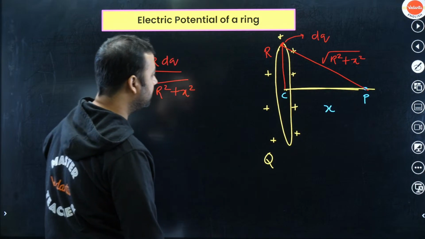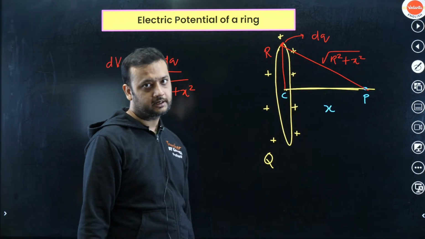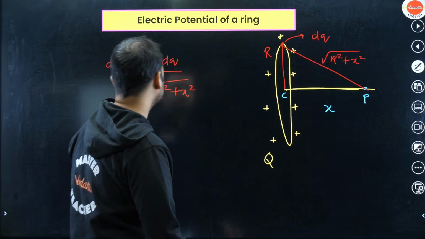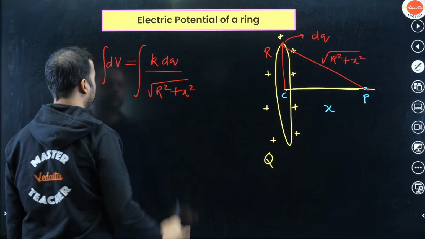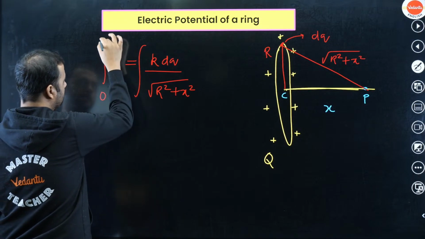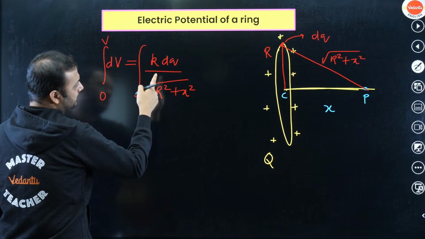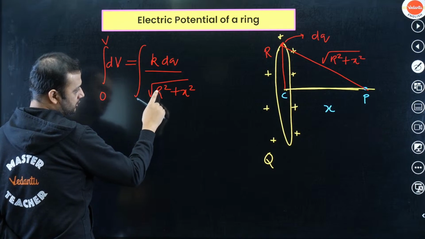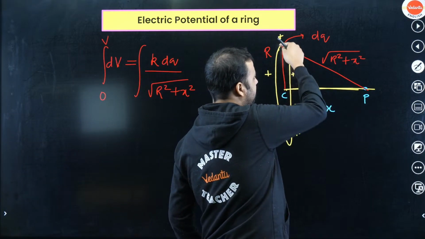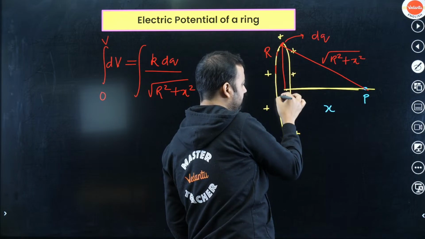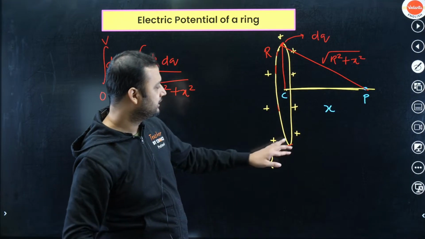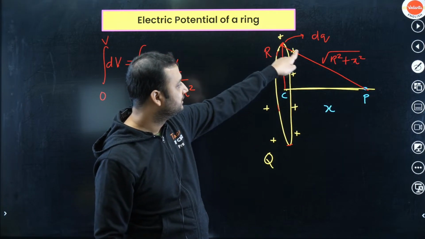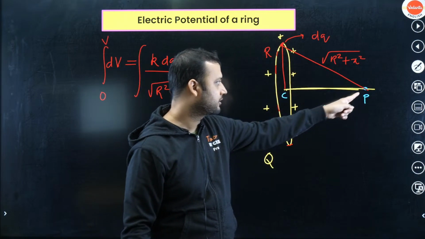Now for the whole ring, you will have to integrate. So just integrate this for the whole ring, from 0 to q. If you think carefully here, r is constant, and x is also constant. x is not changing for each element. If you take this element, this element, this element, if you think carefully in 3 dimensions, the distance between each element and the point P is not changing. This is also under root of r square plus x square.